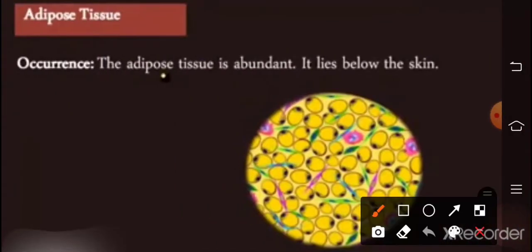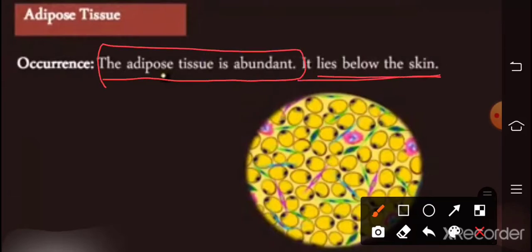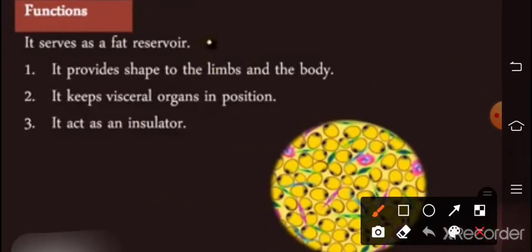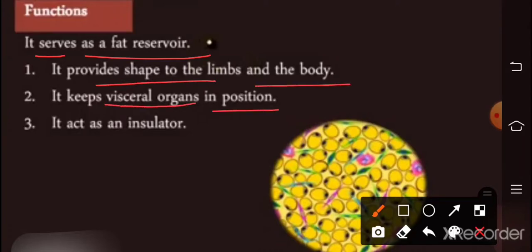Where is it found? Adipose tissue is abundant in nature. It lies below the skin. Function: it serves as a fat reservoir, and it provides shape to the limbs and the body. It keeps visceral organs in position, and it acts as an insulator.